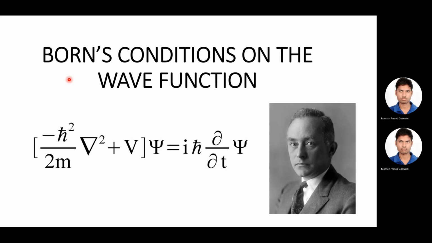Do you know about the Schrödinger equation? I think all of you know about the Schrödinger equation, which is the total energy of the system. That is, Hamiltonian into psi, H psi should equal the total energy of the system, that is E psi. So H is the kinetic energy plus potential energy, where the kinetic energy can be written as P square by 2m, which can be written as minus h cross square by 2m into del square, plus V is the potential energy, operating over psi, that should be E psi, where E equals i h cross del by del t of psi.